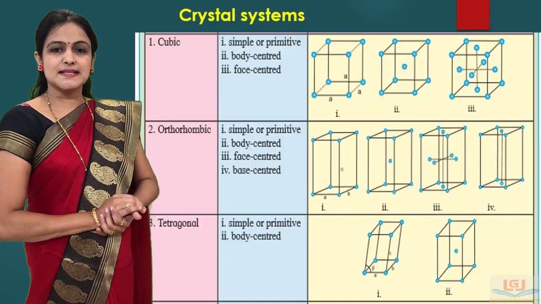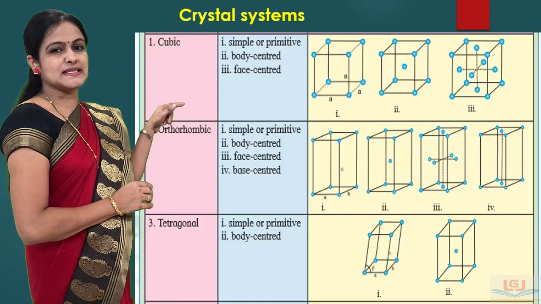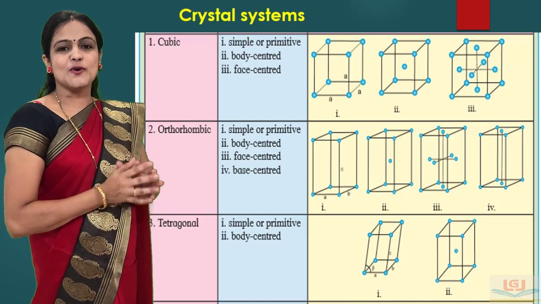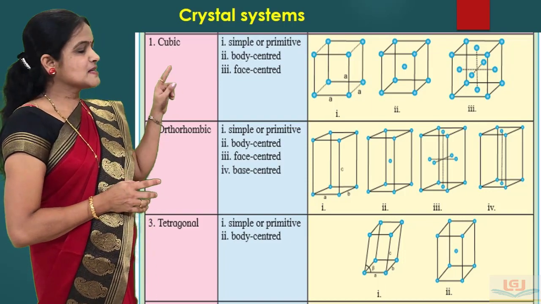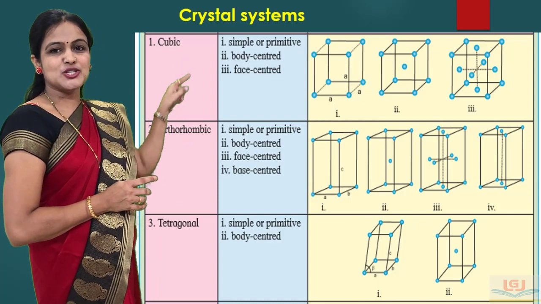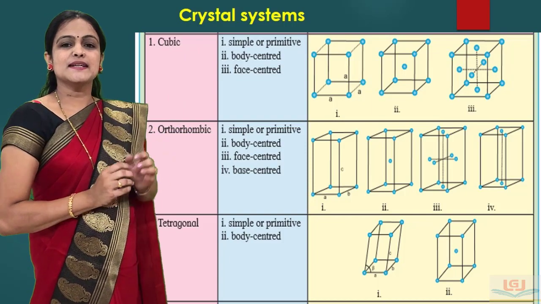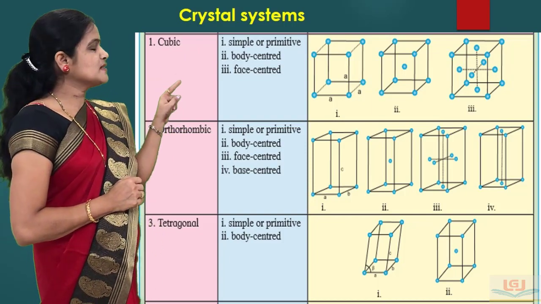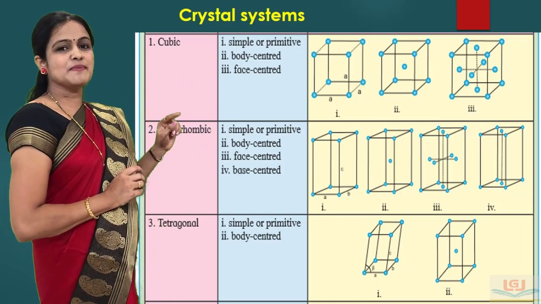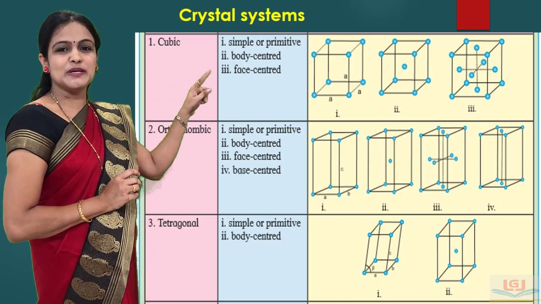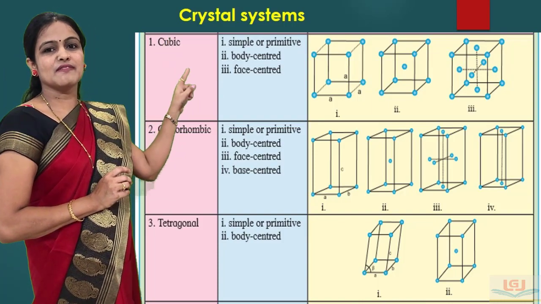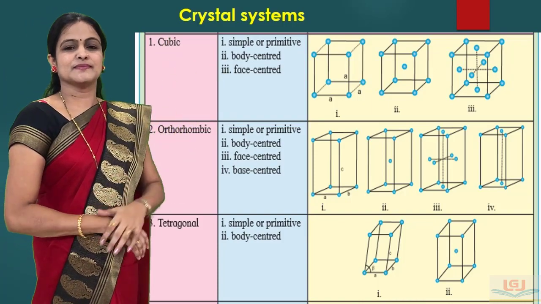The first crystal system is the cubic system, and the cubic system gives rise to 3 types of lattices. The first type is the simple or primitive lattice, as shown in the diagram. The second type is the body centered cubic unit lattice, and the third type is the face centered cubic unit lattice. All these 3 types are given in the diagram.